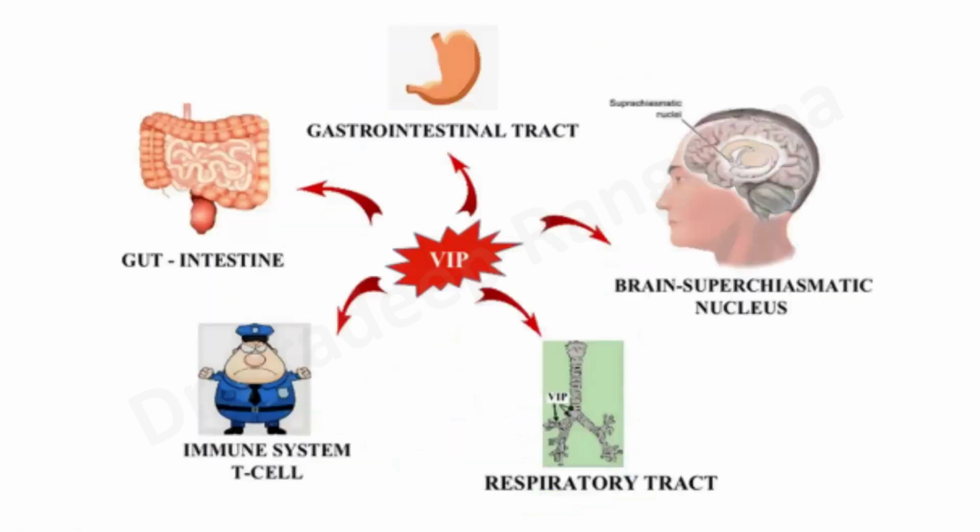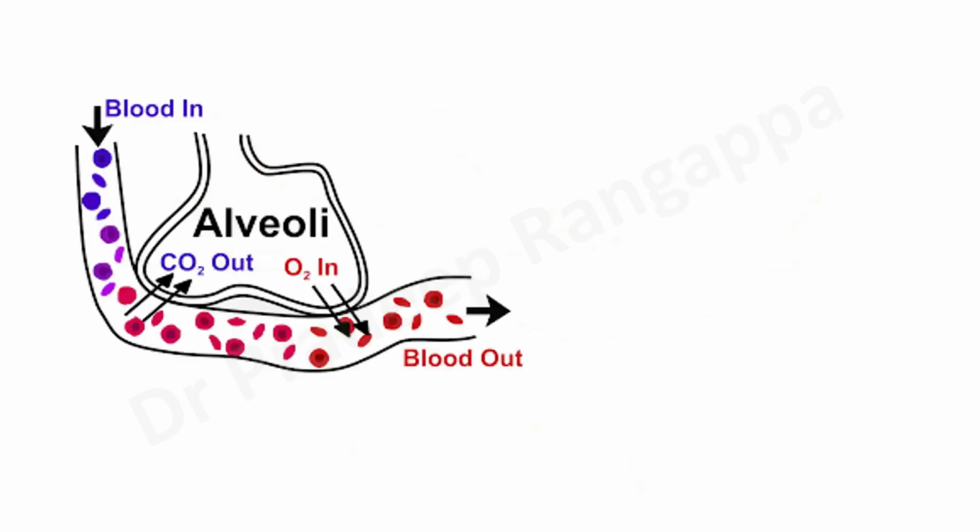Another important thing the listeners should bear in mind is the vasoactive intestinal peptide. As the name sounds, it's an intestinal peptide. It tends to act on the GI tract. So one of the side effects when you use Aviptadil is diarrhea, which we'll talk about in the clinical trial. It acts on the GI system, the respiratory tract, and it has activity on the immune cells. It also has some activity in the brain, at the suprachiasmatic nucleus. But the side effects can be GI, and diarrhea is one of the side effects we have seen in the clinical trials that have been published.